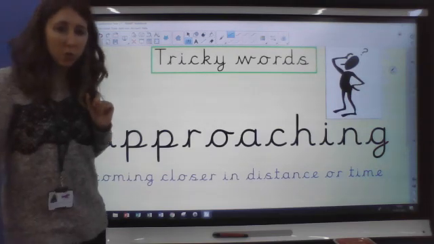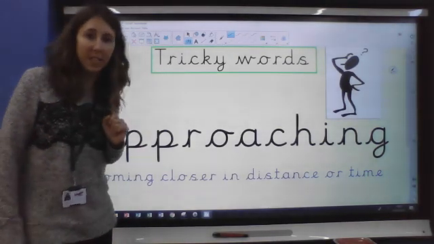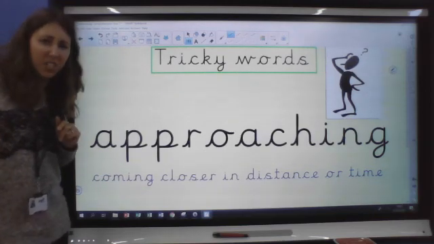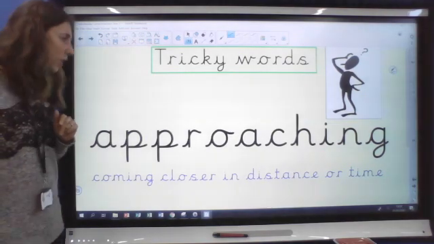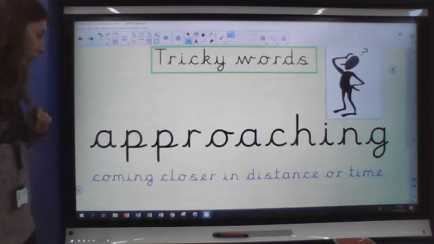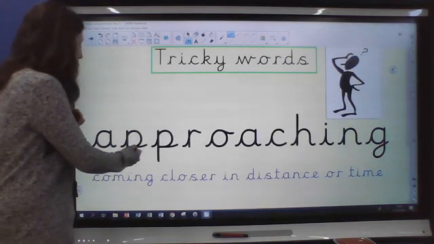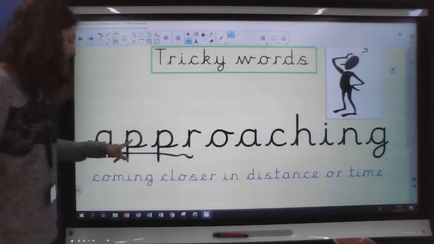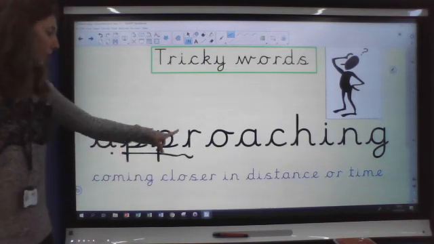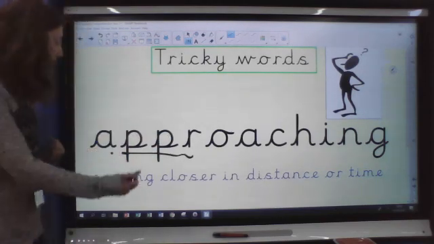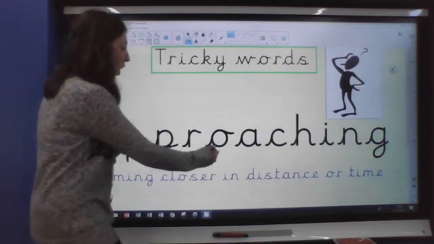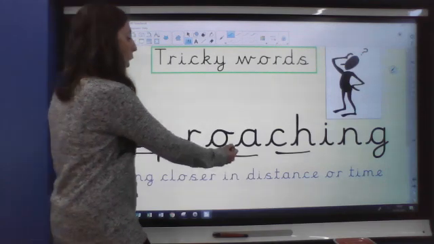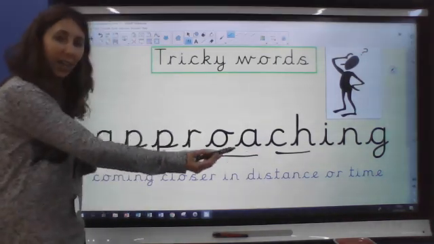And we're going to think about some tricky words. This is a very long word that we need to think about reading. And we're going to think about the definition of the word. So we are definitely needing to be using some chunking to read this word because it is very, very long. So we've got a. Now I'm going to join my onto it because even though there's two P's, I still think we will say it as a pr. So a, pr, o. Approach, approaching.